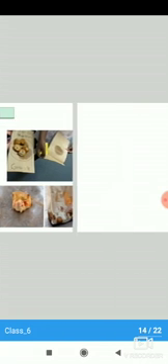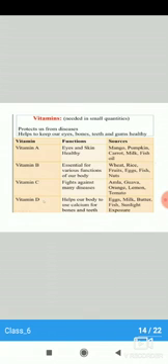Now, next one is the vitamin. Vitamins are required by our body in small amounts but are essential for keeping us fit and healthy. They protect us from various diseases. There are two kinds of vitamins. First one is the water soluble vitamins. It includes vitamin B and vitamin C. Then fat soluble vitamins, which include vitamin A, vitamin D, vitamin E and vitamin K. That means vitamin A, D, E, K.